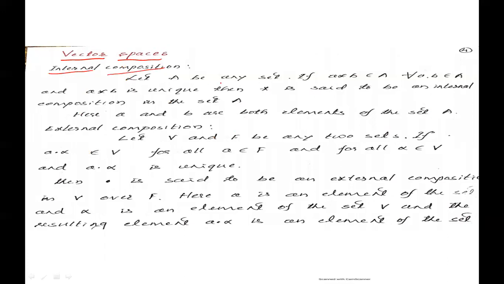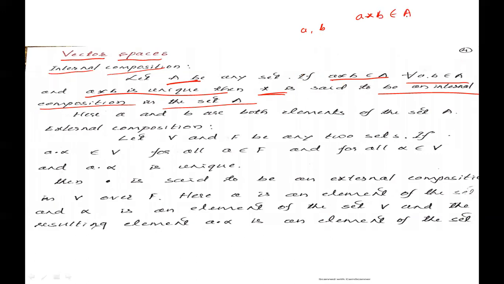Internal composition. Let A be any set. If a star b belongs to A for all a, b belonging to A, that means the closure law, and a star b is unique, then star is said to be an internal composition in the set A. That means if a and b are any two vectors, a star b belongs to A for all a, b belonging to A. This is internal composition, and a star b is unique.